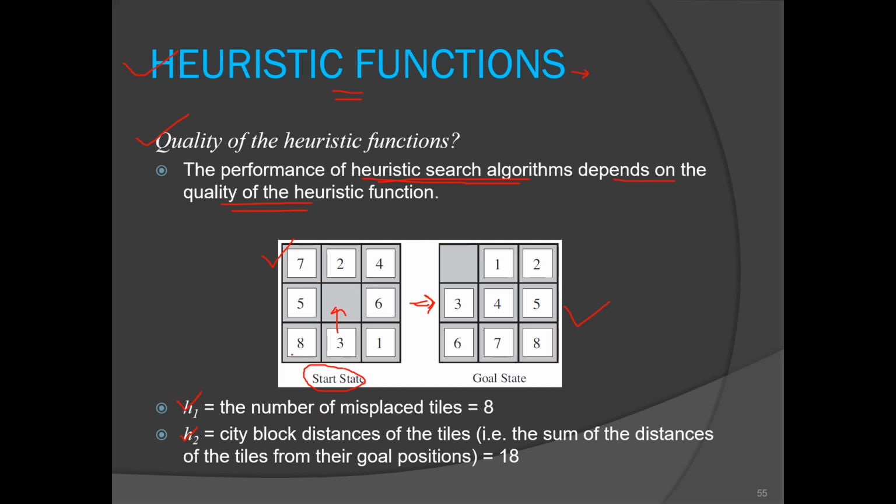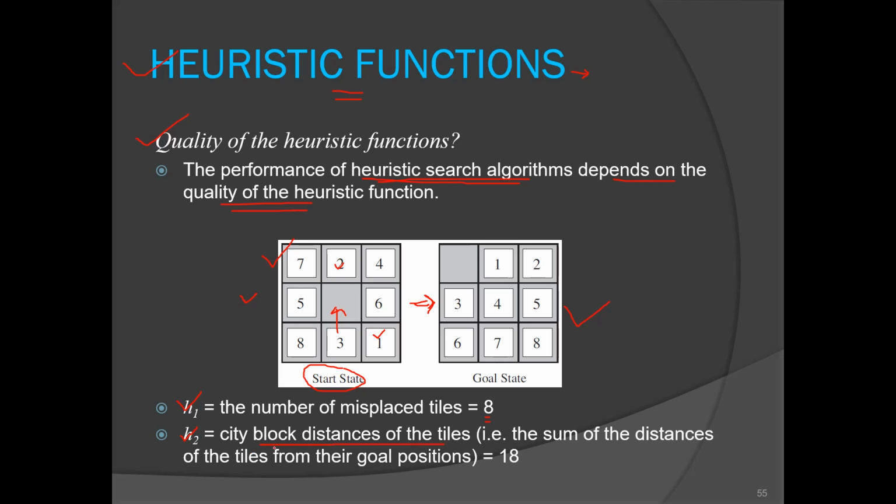So if you calculate the H1 score for this start state, it would be 8, because all the tiles are out of place, right? So one is not in its place, second is also not there. All the tiles are misplaced, so the H(n) value is 8. As you keep on solving, this H1 score will reduce, because the tiles will come into place. And H2 is the city block distance of the tiles.